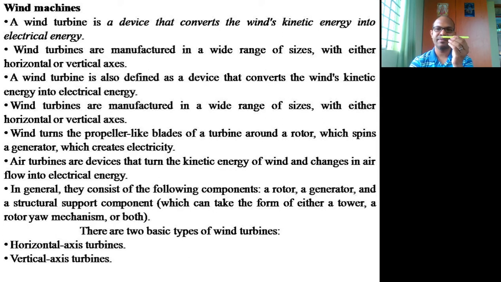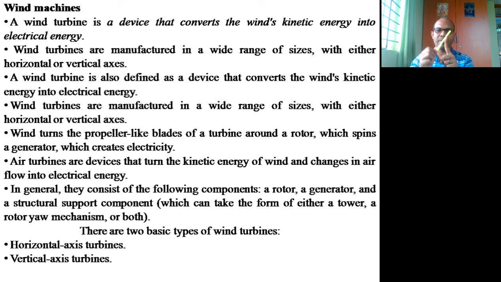Horizontal means if you have the blades like this, the blade's centermost portion is mounted horizontally with respect to the column. If this is a column or a support, the blades are always placed on a horizontal axis. The hub which is holding the blades will be horizontally placed. Such things we call horizontal wind turbines. Basically, this is also called a HAWT, that is horizontal axis wind turbine. That is what they popularly call it.